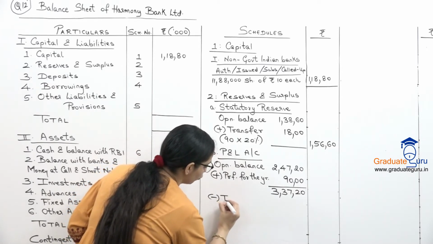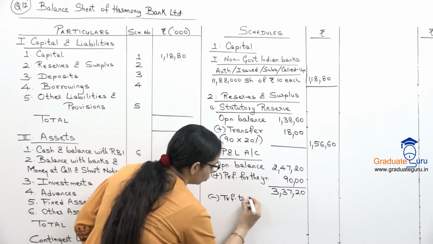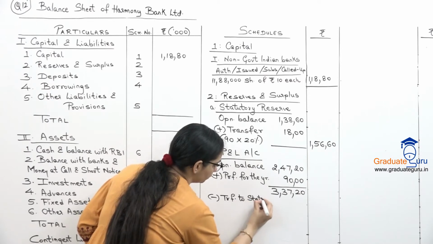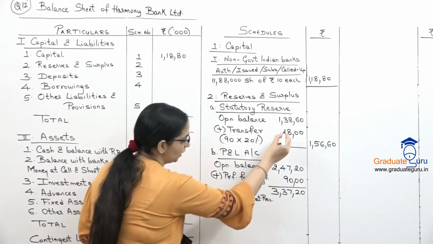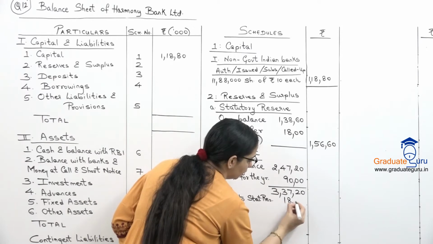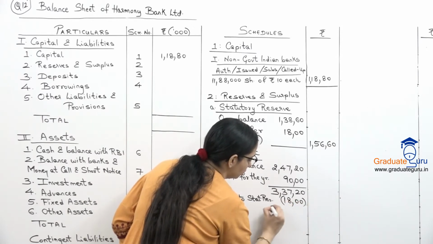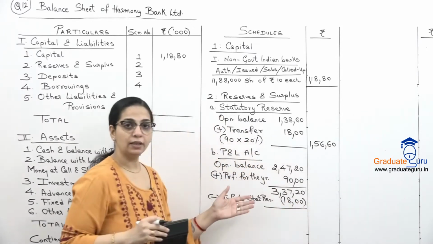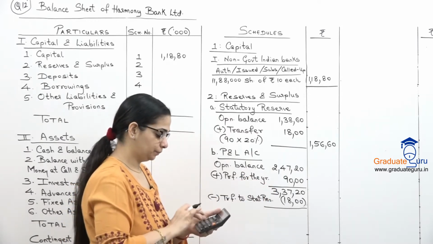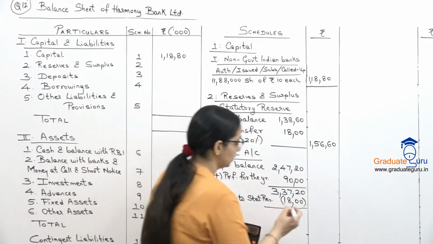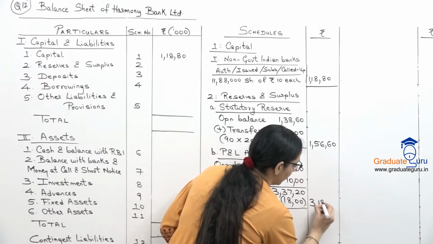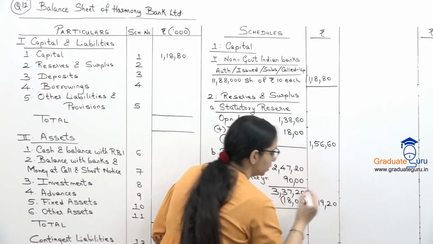And from this we subtract, ये जो transfer है, this is transfer from P&L. So minus transfer to statutory reserve, which we have calculated as 1800,000. And after subtracting, we'll take the amount outside, which is 319.20.